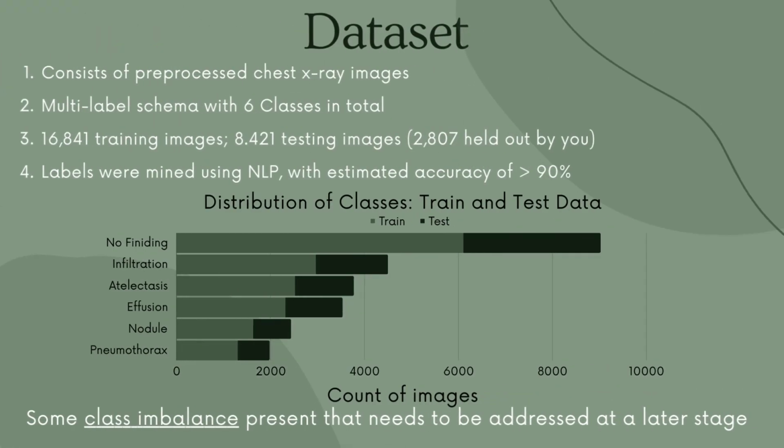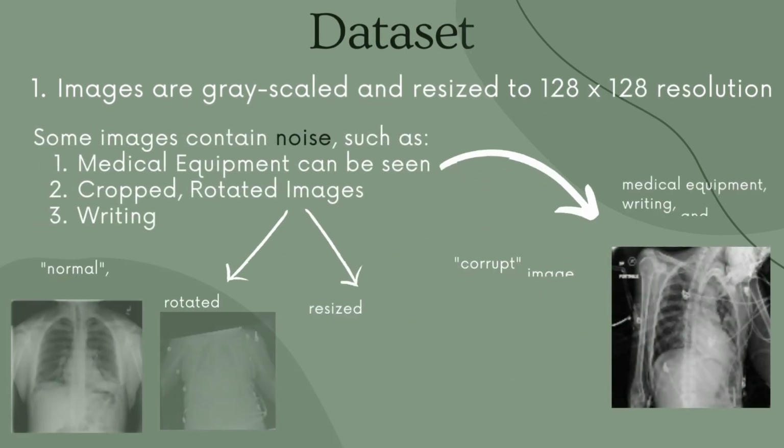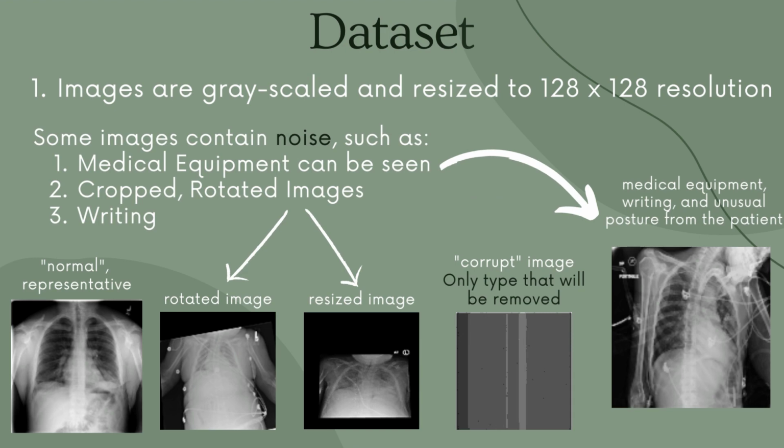The dataset for this assignment consists of pre-processed chest X-ray images used to detect 5 common thoracic disorders plus a healthy case. It includes 16,841 training and 8,420 testing images with labels, which represent conditions like pneumothorax, nodule, infiltration, and etc. Images were extracted from radiologic reports using NLP with an accuracy above 90%. All images are grayscaled and resized to 128 by 128 pixel size. Some of the images within the dataset contain meaningless information, what we consider noise, like medical equipment, cropped rotated images, or writing on images, which isn't always a bad thing.